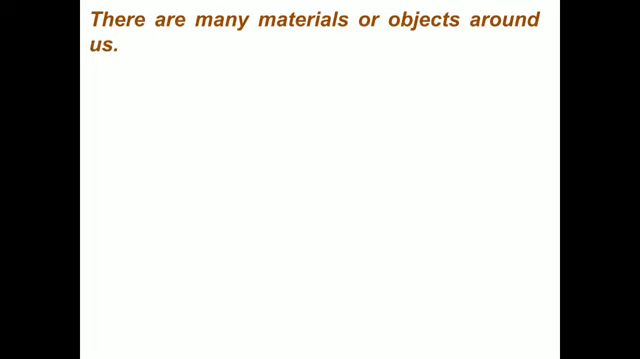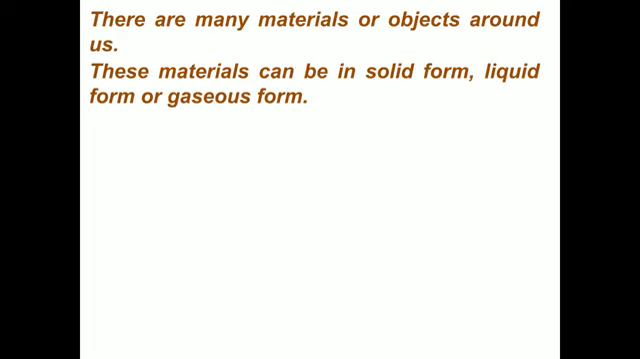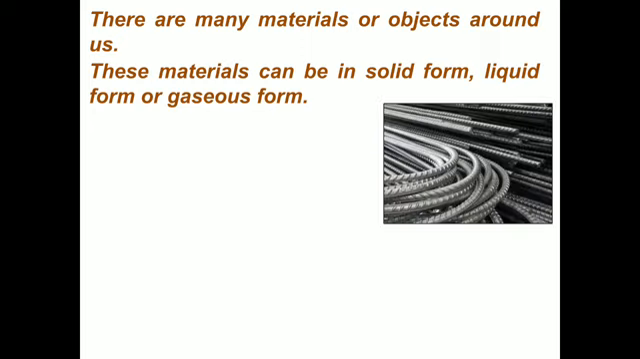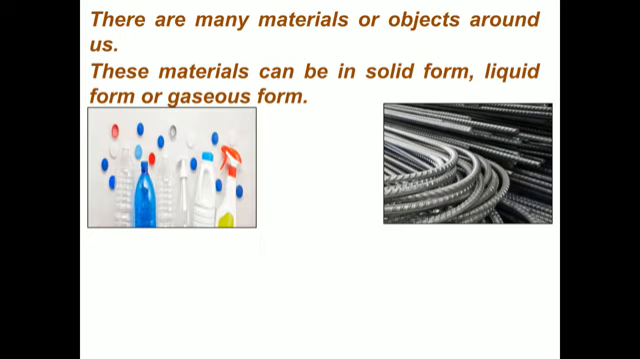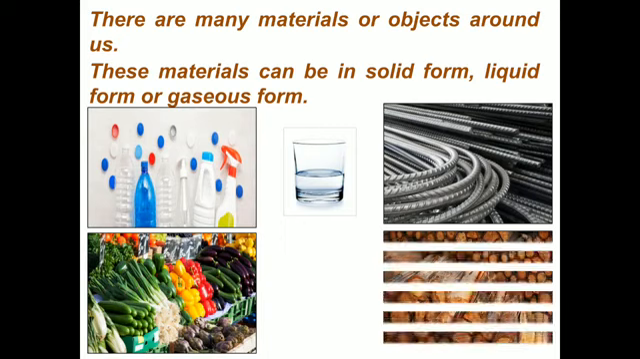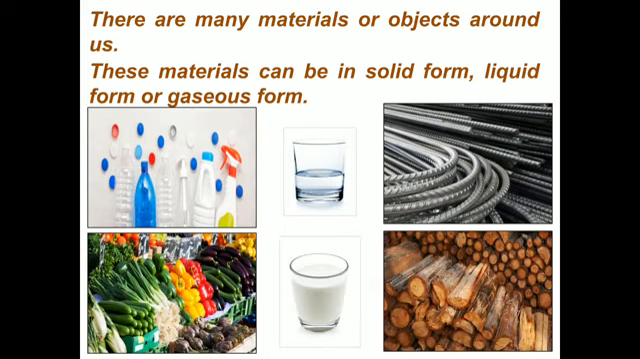Normally there are many materials or objects around us, and these materials can be in solid form, liquid form, or gaseous form. These are like iron rods, plastic bottles, water, vegetables, wood, milk. These are the kind of materials in our surroundings, which we see and touch.